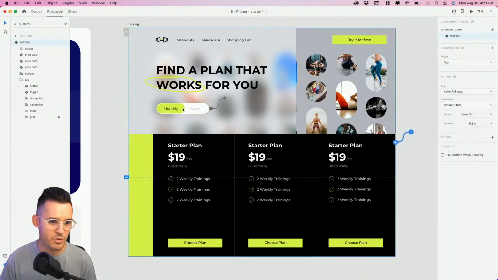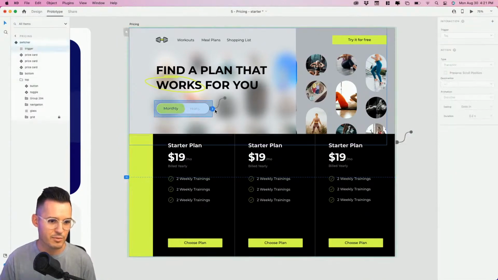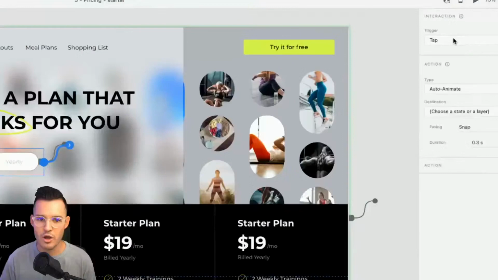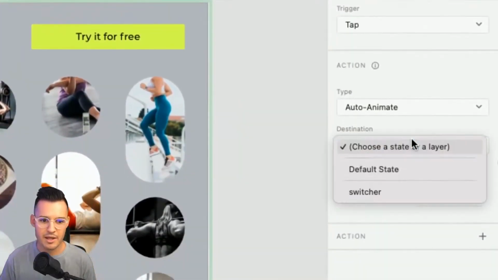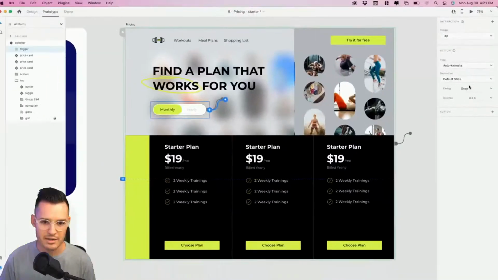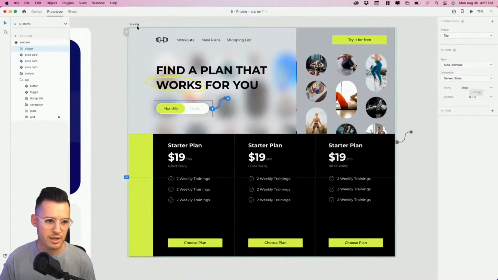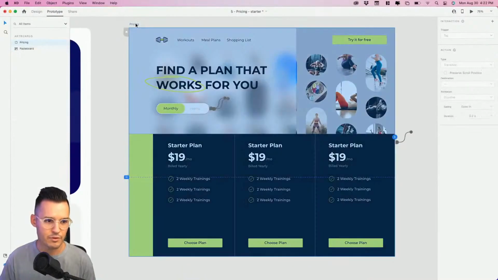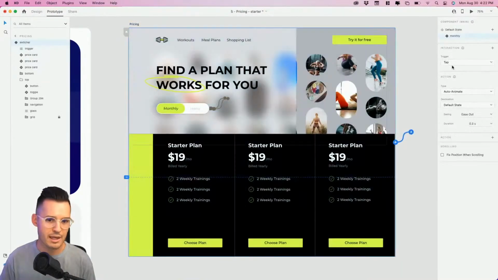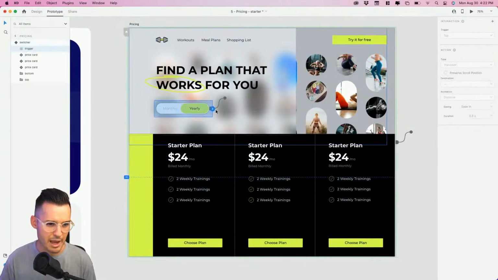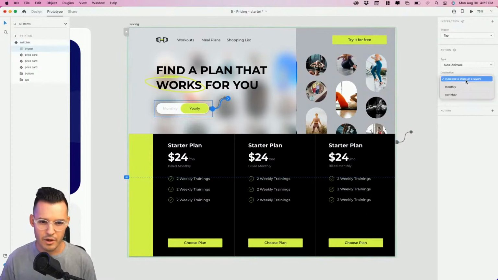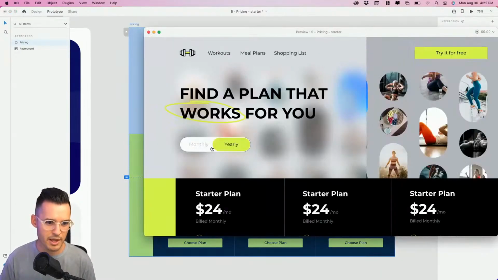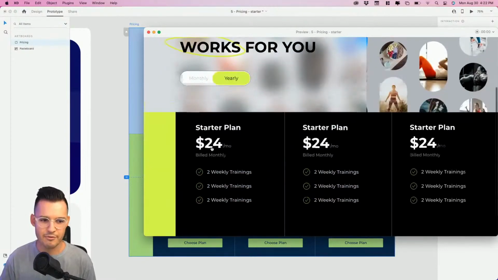Okay, so let's go back to prototype mode, select that invisible tap trigger, and we'll say on tap, auto animate to what? To the default state, okay? With a little bit of snappage. And beautiful. Now let's go back to the default state. When we are tapping here, we are auto animating to the monthly state. With all that being said, we should be able to press play, tap, and see everything switch.